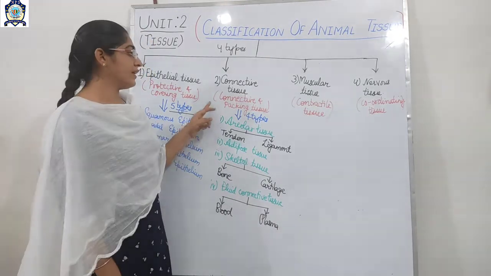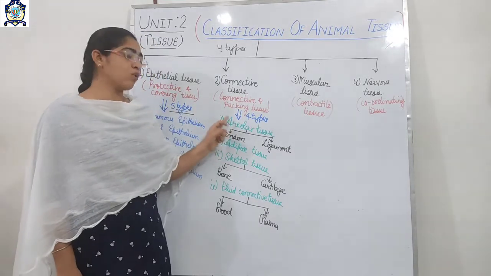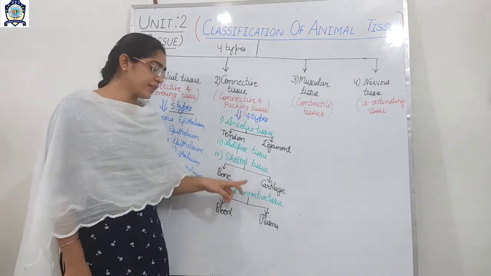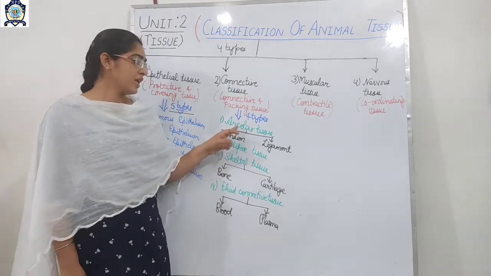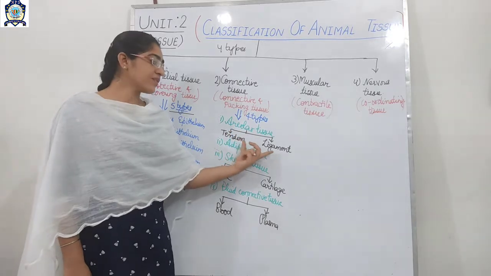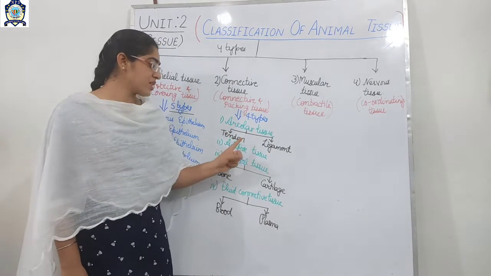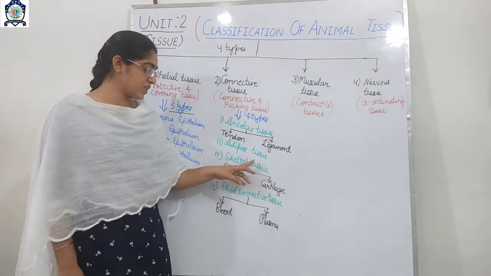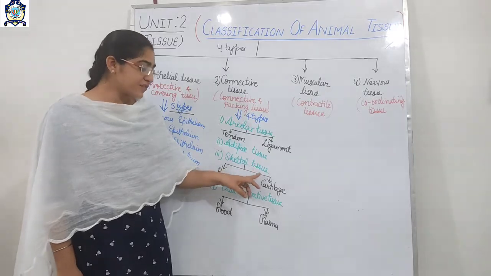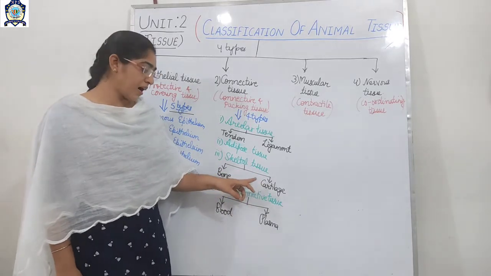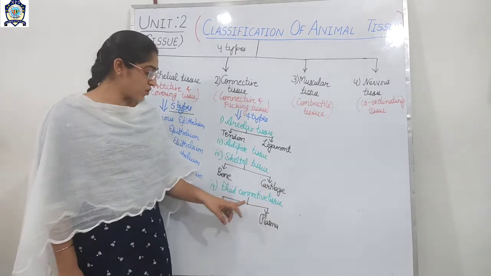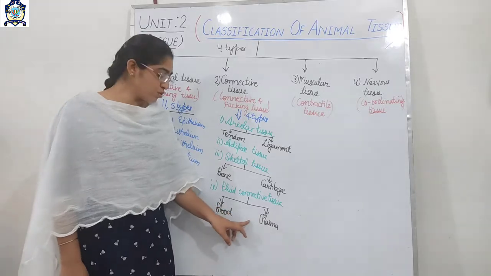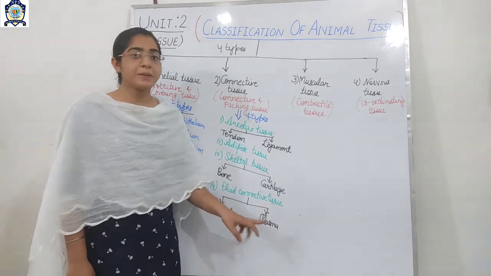Again I am explaining that it has 4 main types: areolar tissue, adipose tissue, skeletal tissue and the fluid connective tissue. Areolar tissue is further divided into 2 components, tendon and ligament. Adipose tissue has no further classification. Skeletal tissue is further classified into 2 main parts, the bone and the cartilage. The fluid connective tissue is further classified into 2 main categories, blood and plasma.